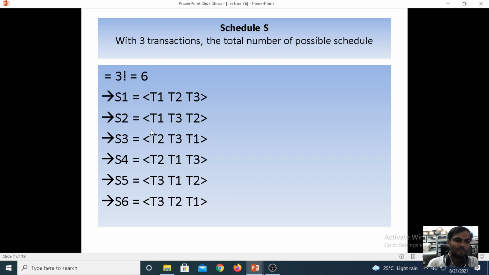T3. See here, under schedule 3 and schedule 4, first we are considering the T2 transaction, from T2 transaction to T3 transaction to T1. Now coming to schedule 4, we are performing the first, it is executing under the T1 transaction. After executing T1, it is not going again to T1, as it is already there under schedule 3. Now if you are taking schedule 5, under schedule 5 and schedule 6 also,